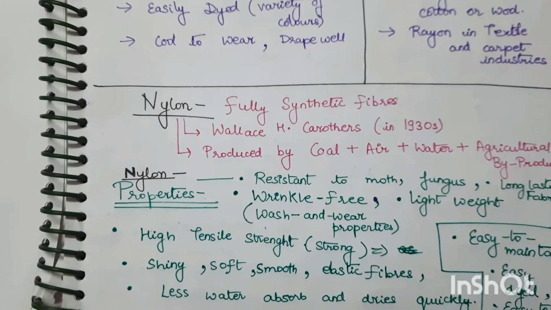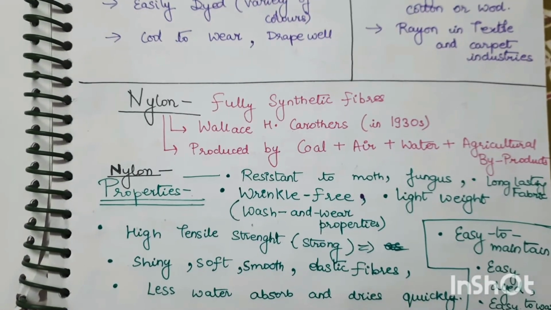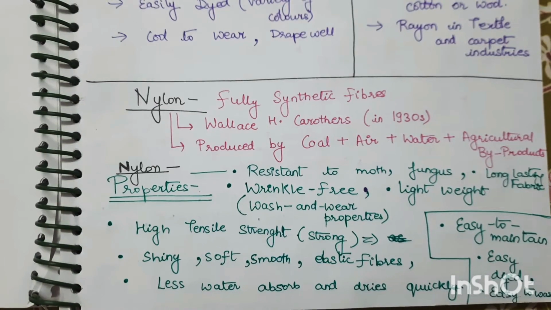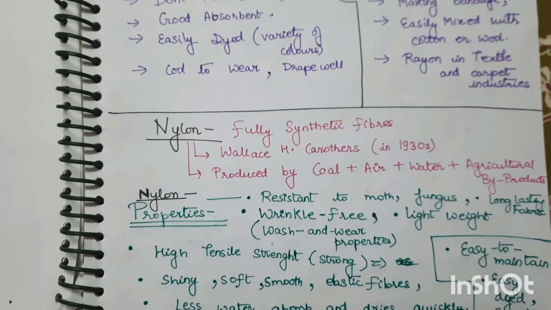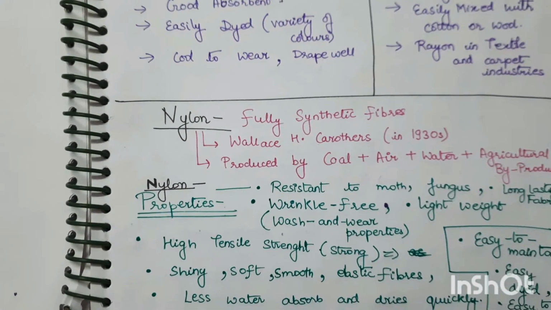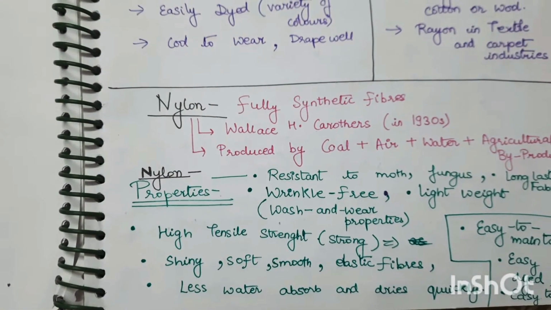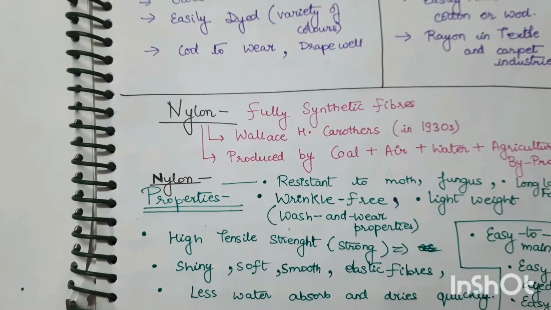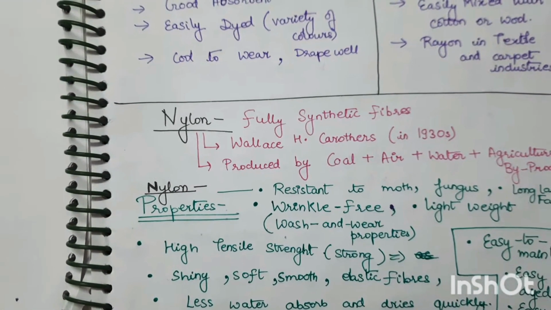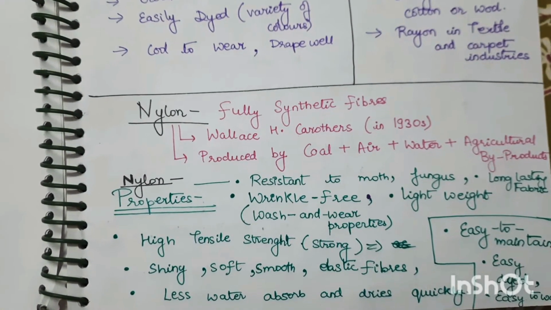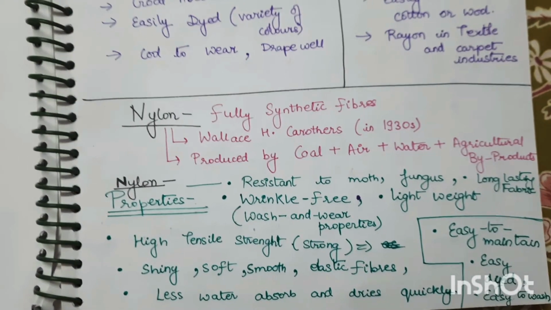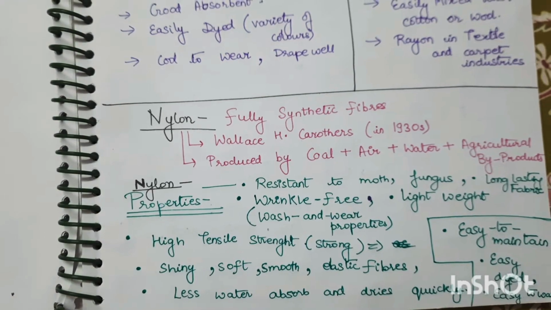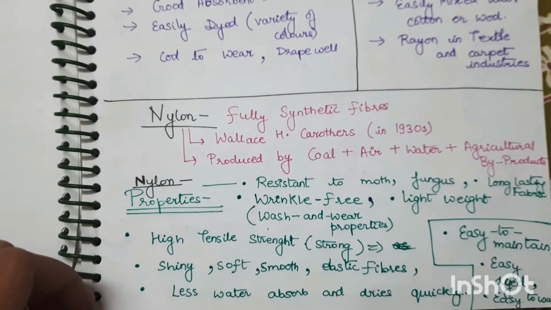Nylon has certain properties like resistant to moth and fungus, wrinkle free, that is easy to wear and wash, lightweight, high tensile strength, strong, shiny, soft, smooth, elastic fiber, absorbs less water and dries quickly. Nylon is easy to maintain, easily dyed, meaning it can be various colors, and easy to wash. So these are the properties of nylon.